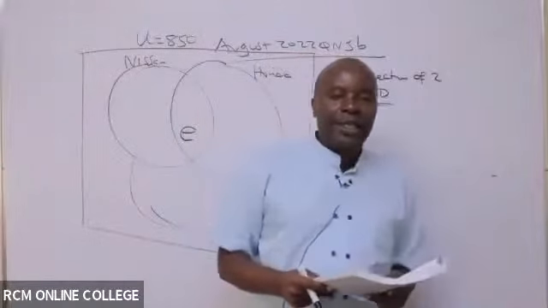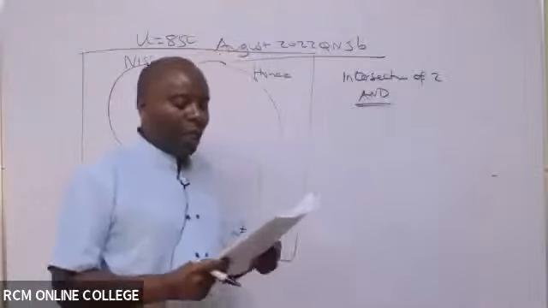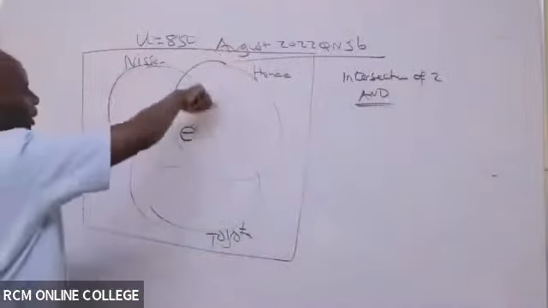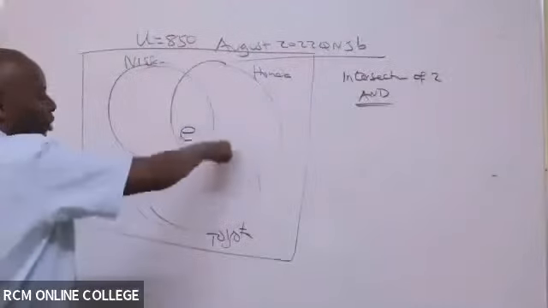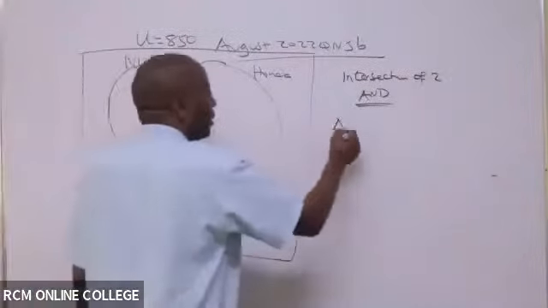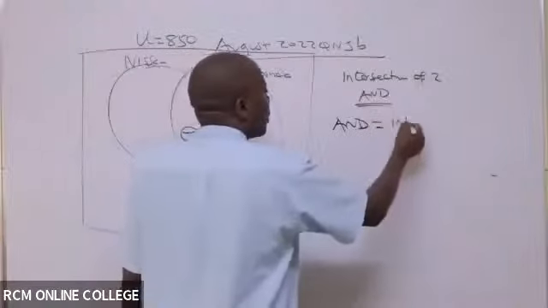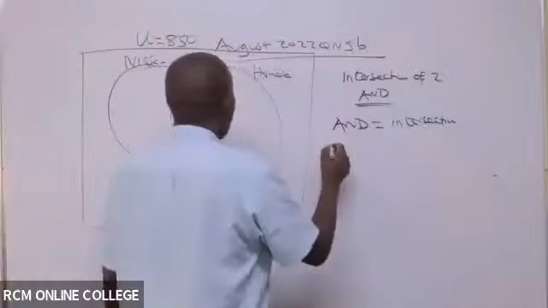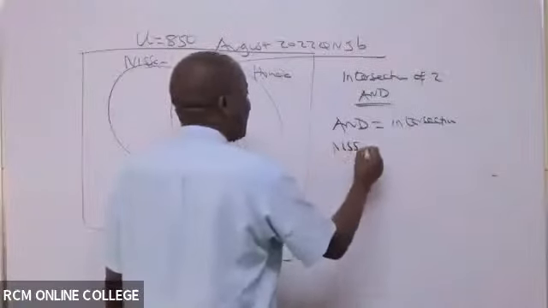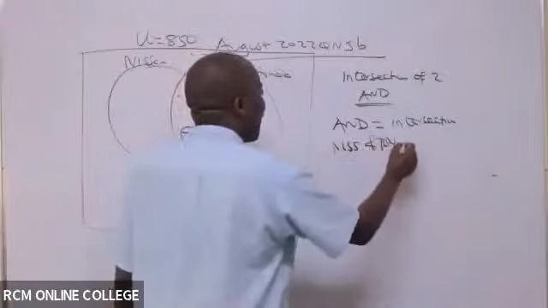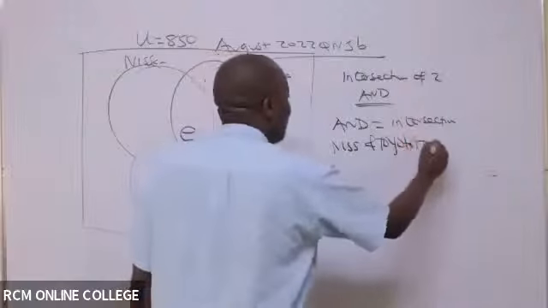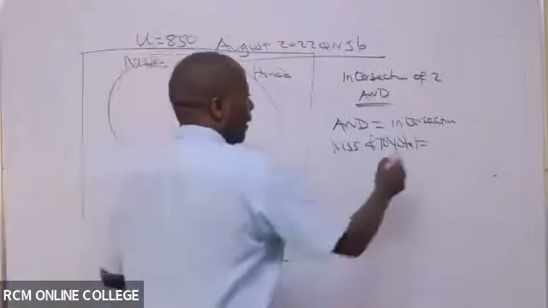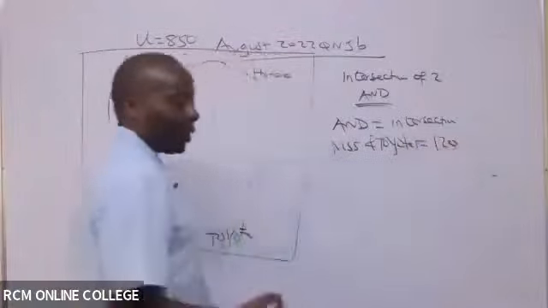The key word there is and. And is the intersection. So Nissan and Toyota is 120.